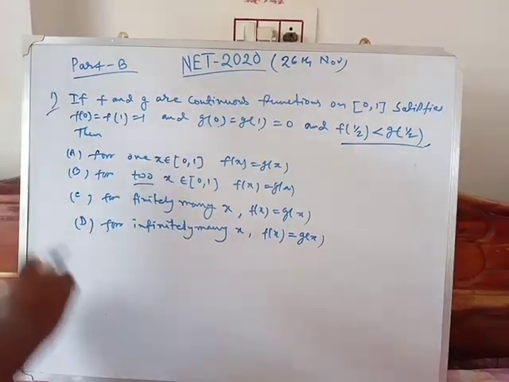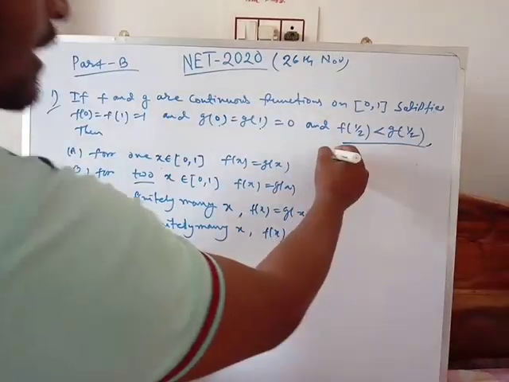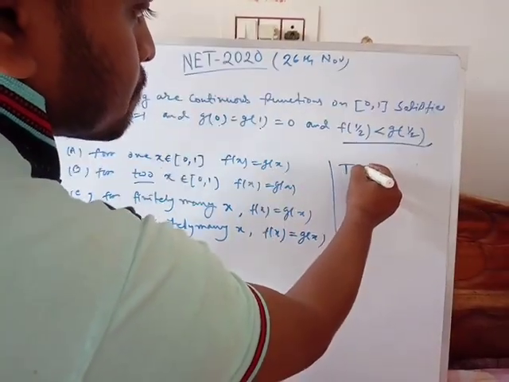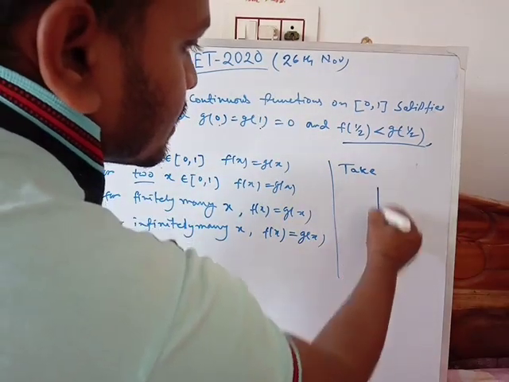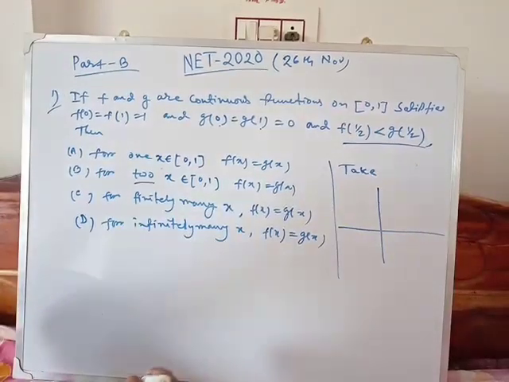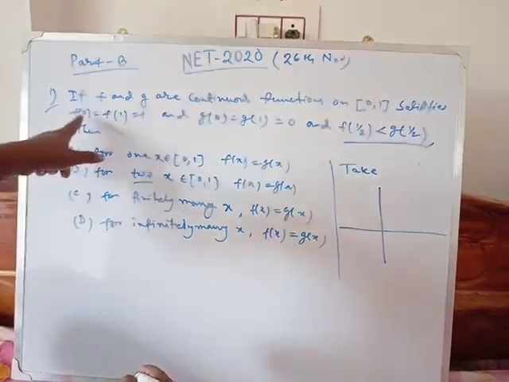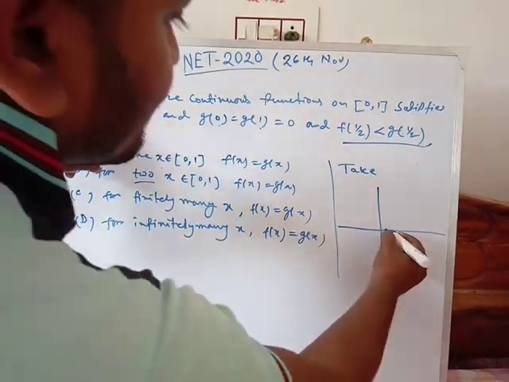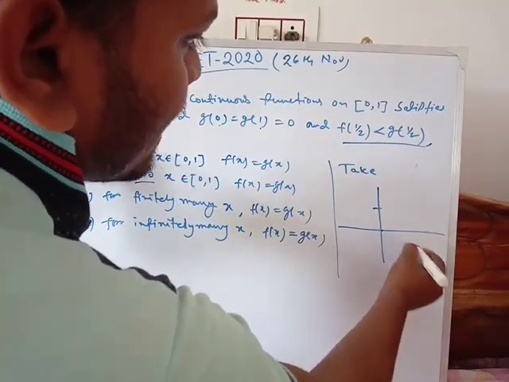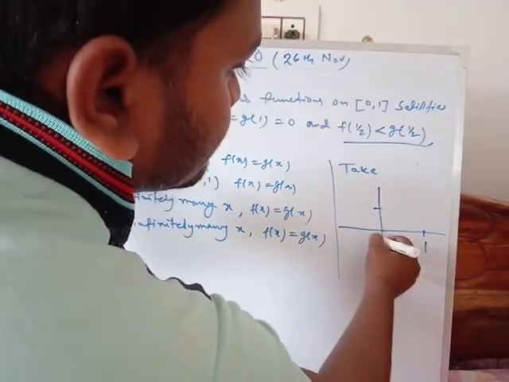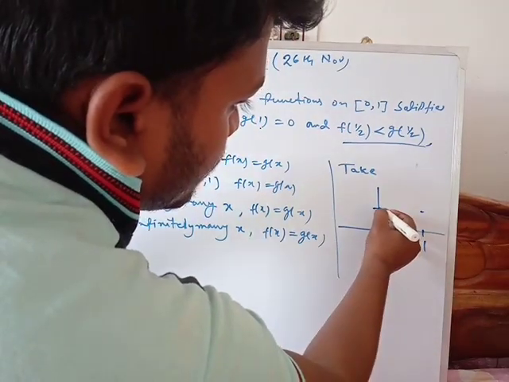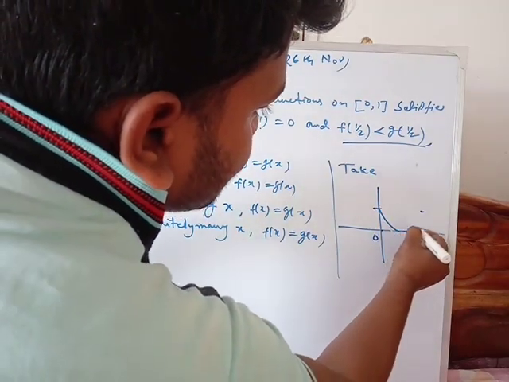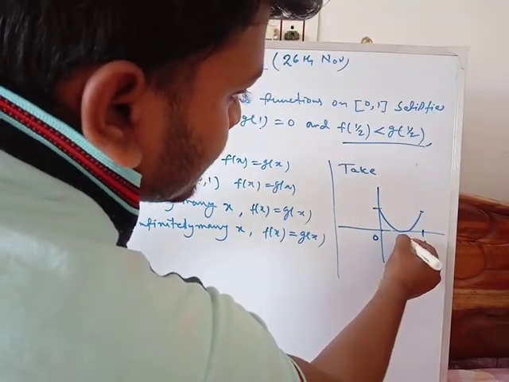So we will take an example of f and g. We can draw functions f and g. At 0, f is 1, and also at 1, f is 1. So we can take f(x) as this, it is half.